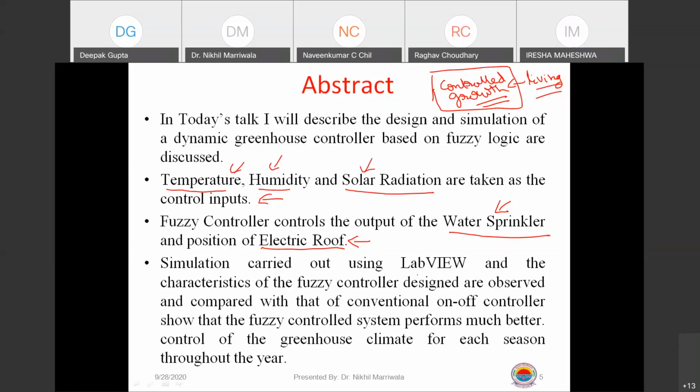Now we'll be utilizing all these factors, putting them through a fuzzy controller, designing it in LabVIEW, and ensuring that the conventional on-off controller being utilized for this purpose is replaced. The electric roof is again monitored through an on-off controller only, but how much roof to open has to be decided.